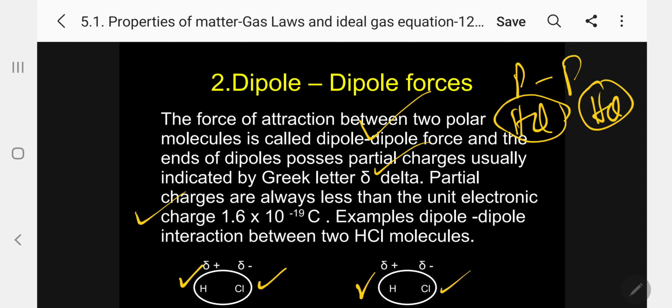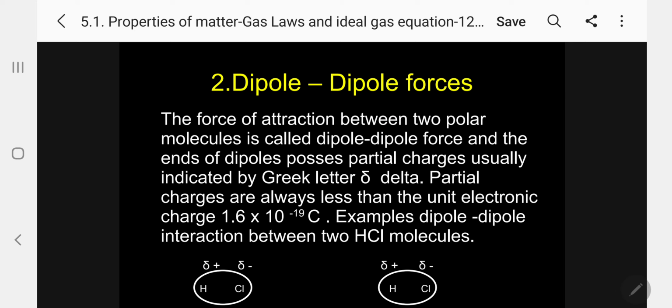We can calculate it using Faraday's law. So 1.6 into 10 to the power of minus 19 coulomb is the electronic charge. Examples: dipole-dipole interaction between two HCl molecules is an example. So whenever any polar molecule is involved, the force acting is dipole-dipole force.